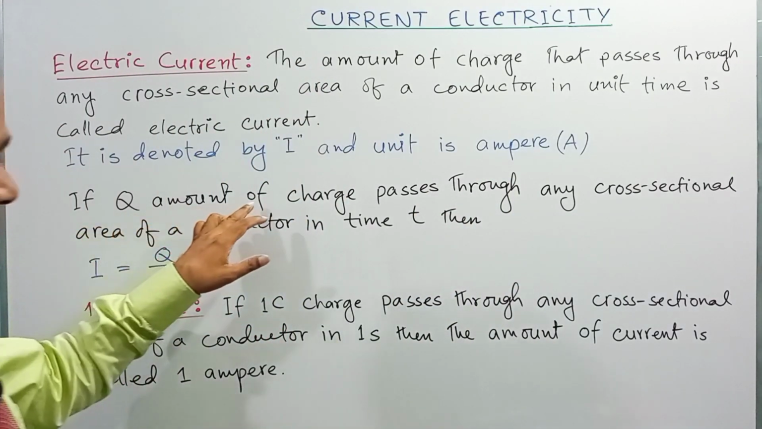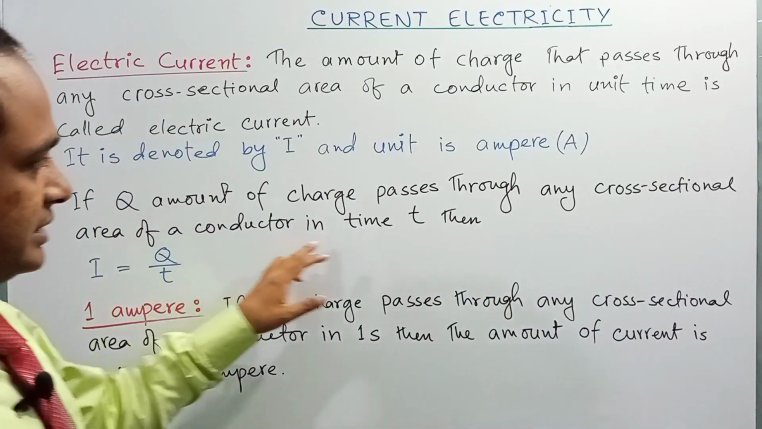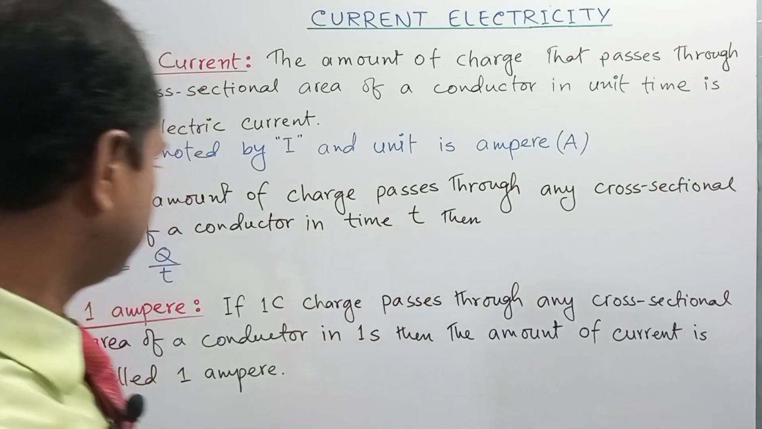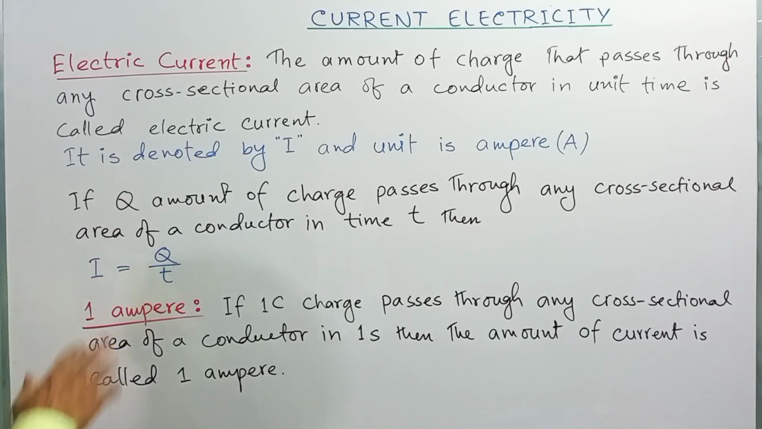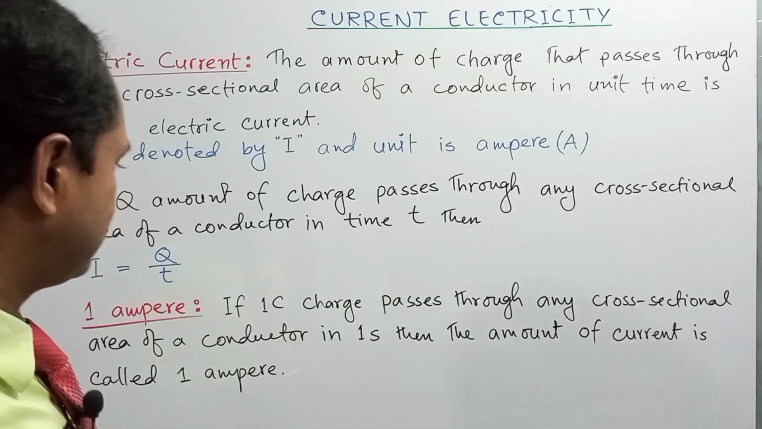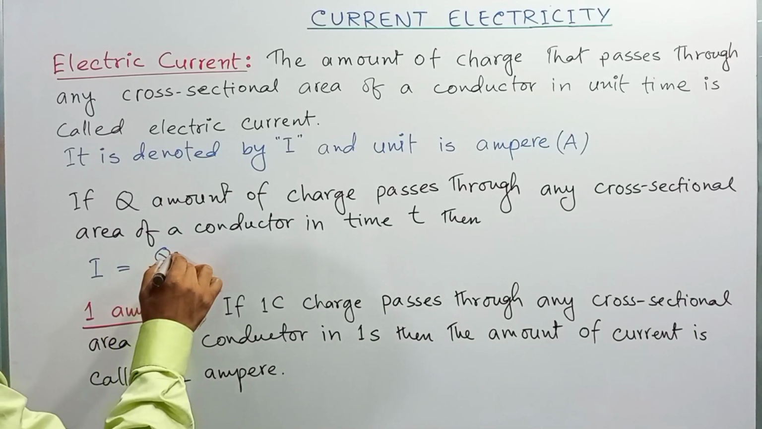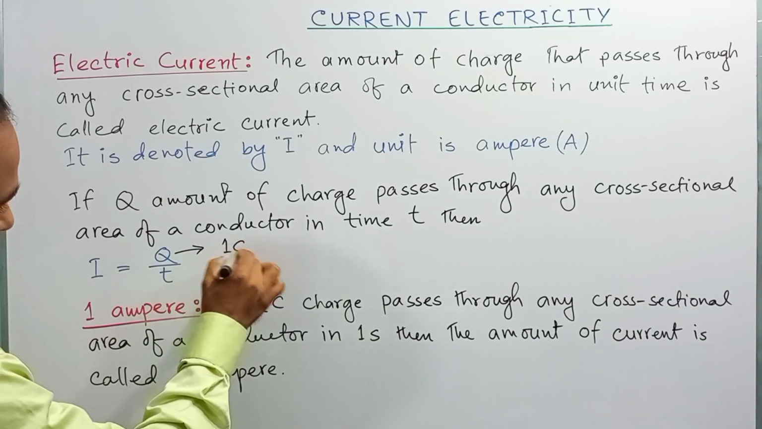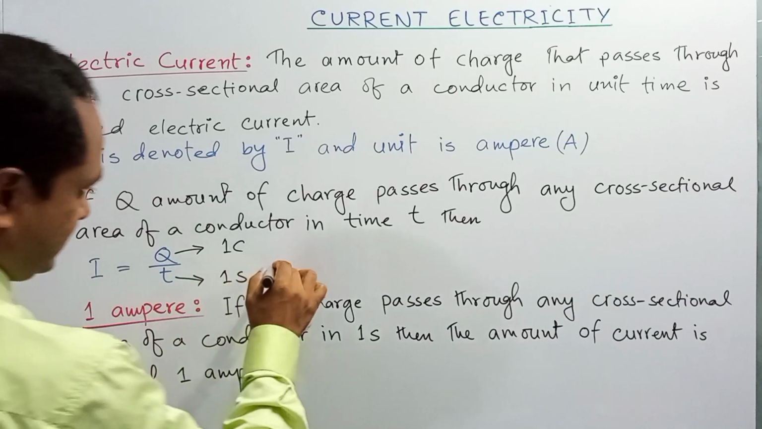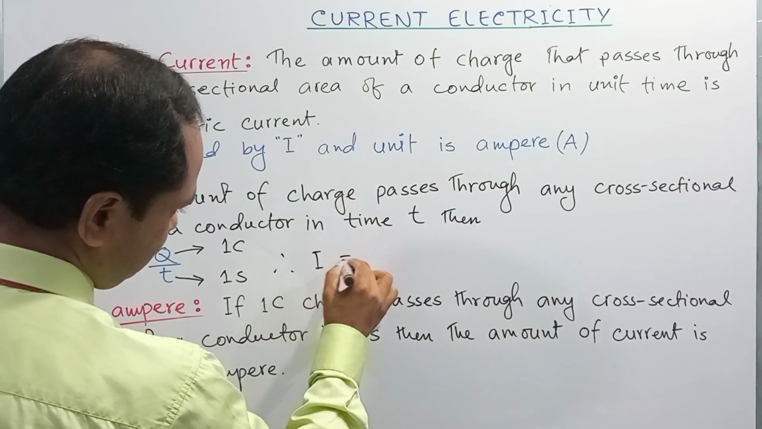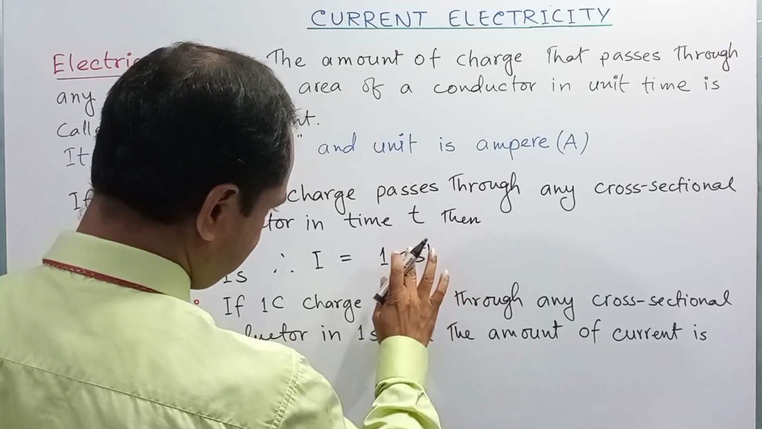If Q amount of charge passes through any cross-sectional area of a conductor in time t seconds, then electric current I can be expressed as I is equal to Q divided by t. This is the mathematical expression for the electric current. Right? Dear student, if the value of Q is 1 coulomb and the value of t is 1 second, then from the expression we can write that the value of I also will be 1 coulomb per second. Right?